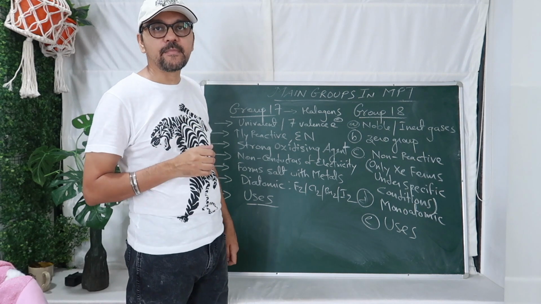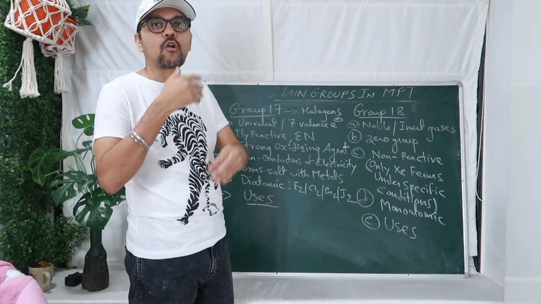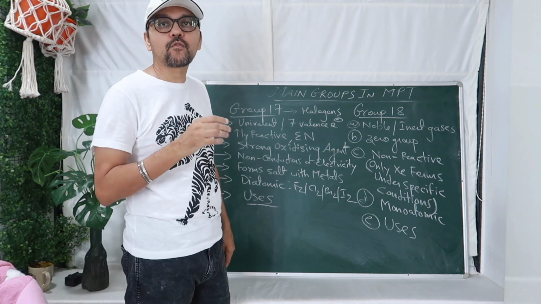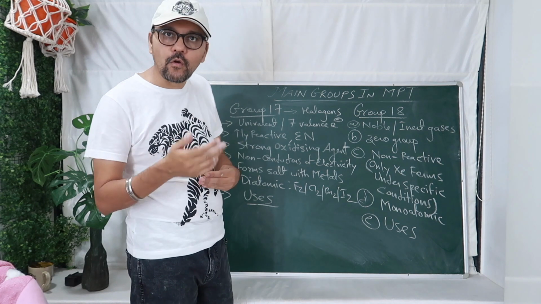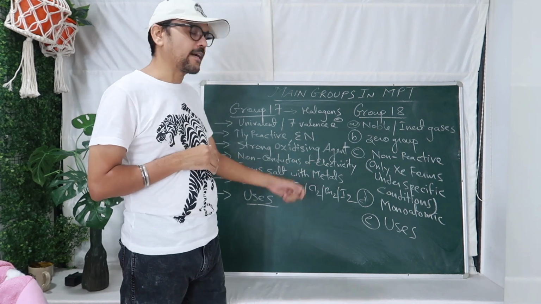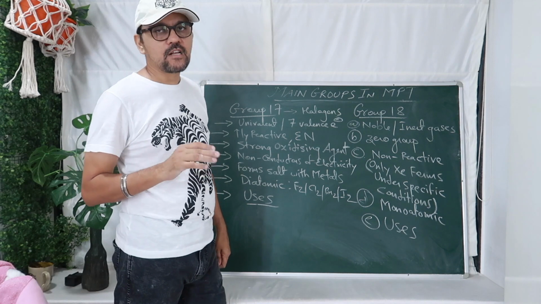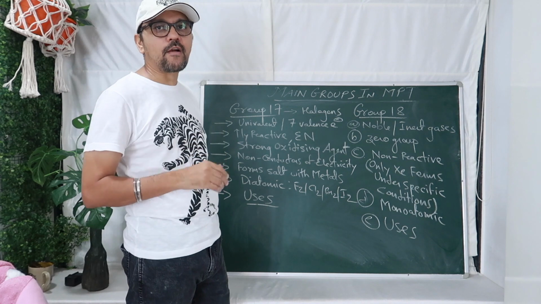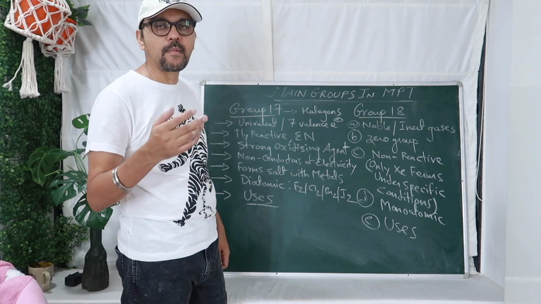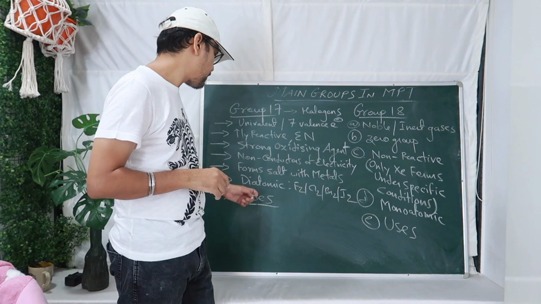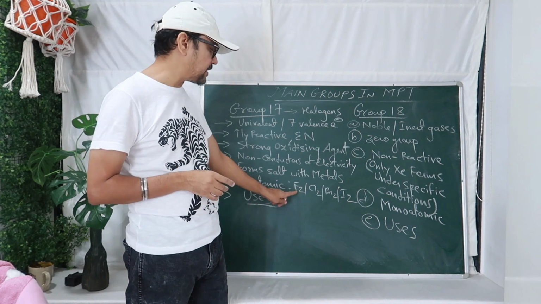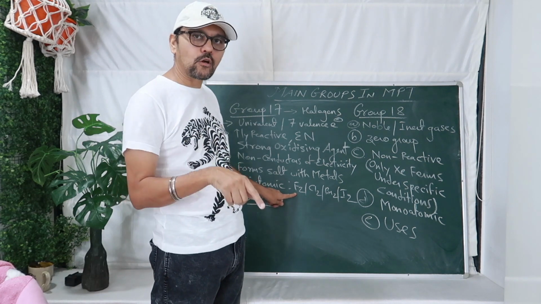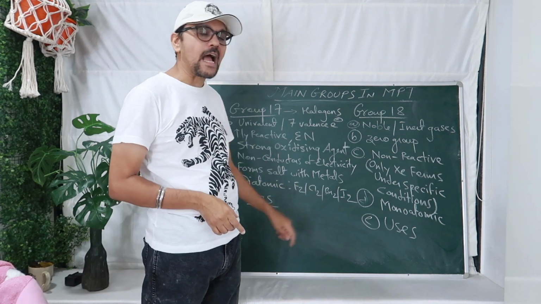Strong oxidizing agents means ability to gain electrons, and the most powerful oxidizing agent again is fluorine. Then non-conductors of electricity: as they are non-metals, they are going to be bad conductors of electricity. Form salt with metal. Just now I told you sodium chloride, sodium bromide, sodium iodide. These all are famous salts. Diatomic means how many atoms are present? F does not exist. F2 exists, Cl2 exists, Br2 exists, I2 exists. That is why they are called diatomic.